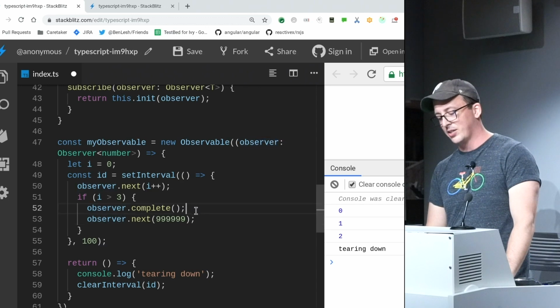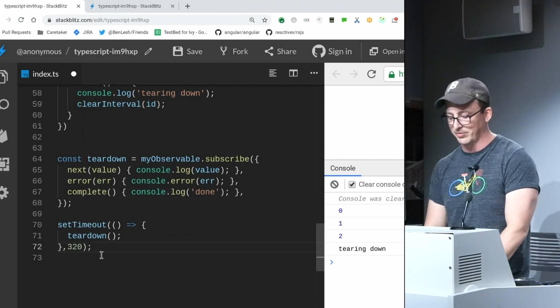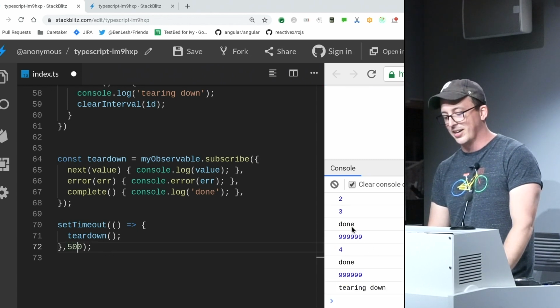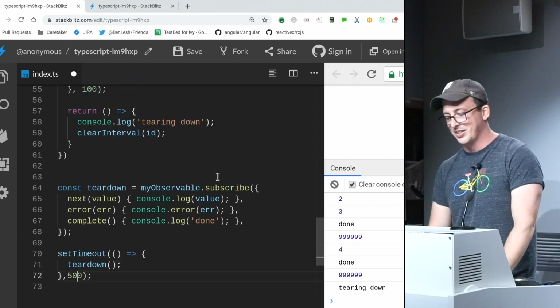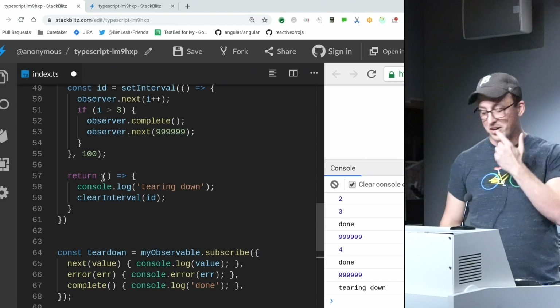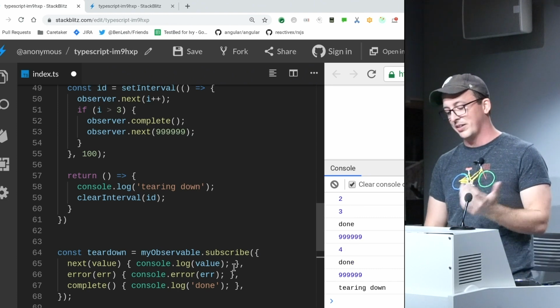So observer next, it's calling complete. Oh, because it tears down before it gets to call complete. So it gets to done, and then it's still allowing this to continue on through here. That's a problem. We don't want that, and it should never ever say 99.